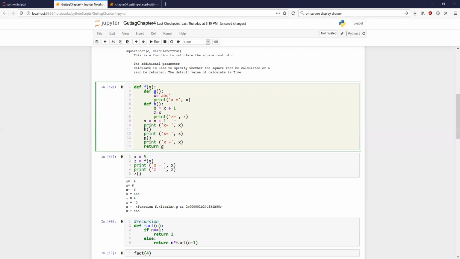So what is going to happen in this particular case? As soon as x is on the left hand side, it immediately becomes part of this function. Now x is trying to become x plus 1, but is x defined inside h? No, it is not defined inside h, so therefore it's going to give you an error. Once you put x on the left hand side, and x is not an argument that is being passed inside, it becomes a part of that particular function itself.